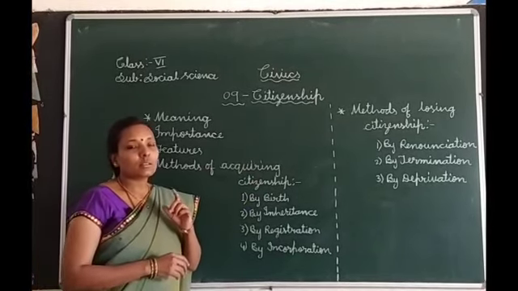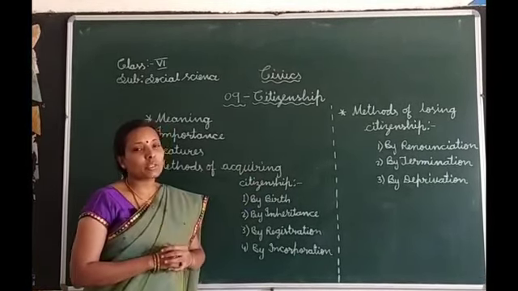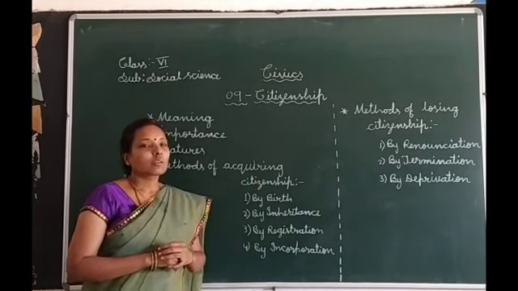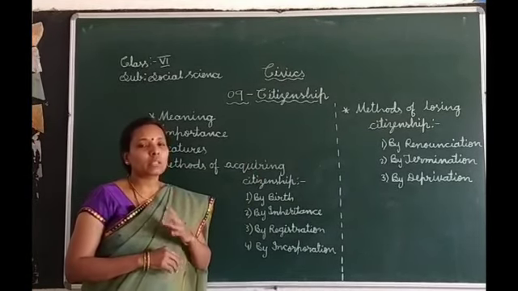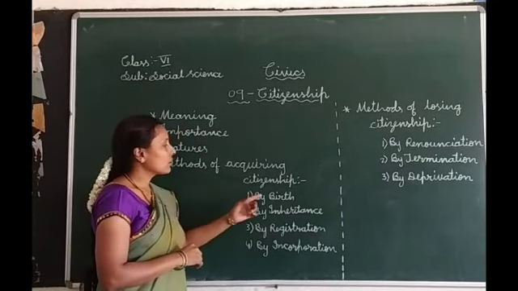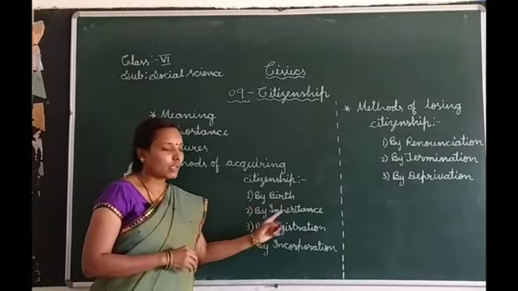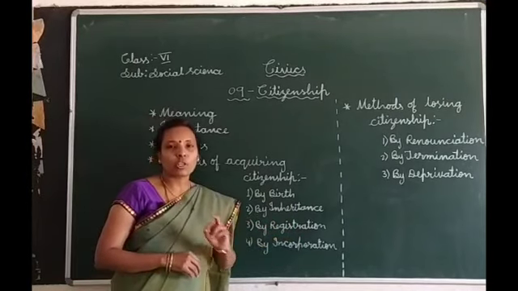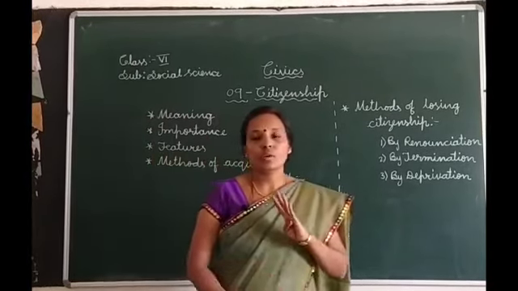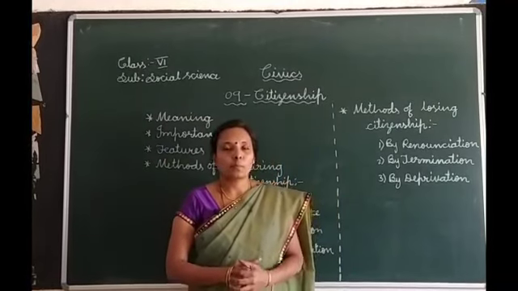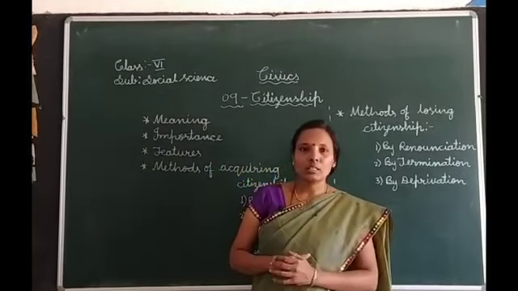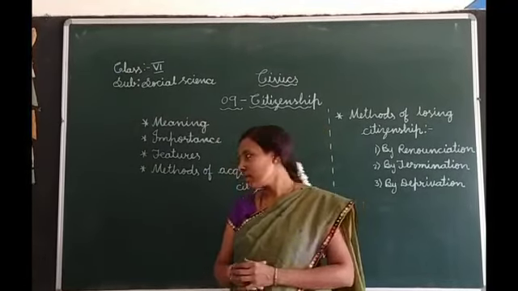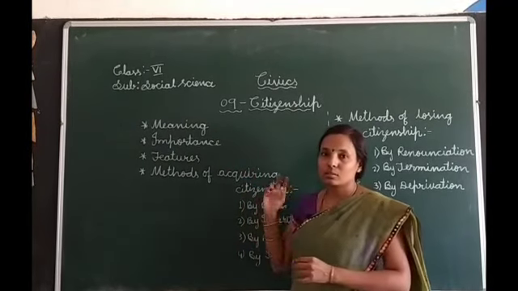To acquire the citizenship of a particular country, there are 4 methods. They are by birth, by inheritance, by registration and by incorporation. These are the 4 methods of acquiring citizenship. Let us discuss each method in brief. First method is by birth.